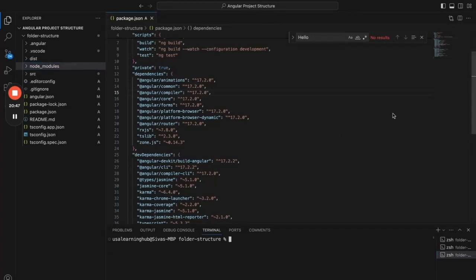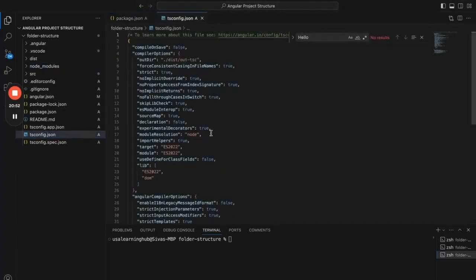So the next important file is the tsconfig.json file. This file has the TypeScript configuration for the project, since Angular is a TypeScript framework. So how this TypeScript should be rendered, and what kind of ES version it should use. All these things specific to TypeScript configuration are added in this file. Usually in real time, we don't make many changes to this file.